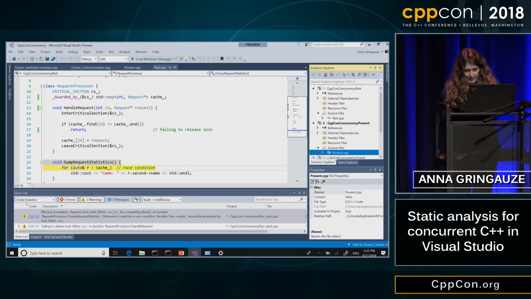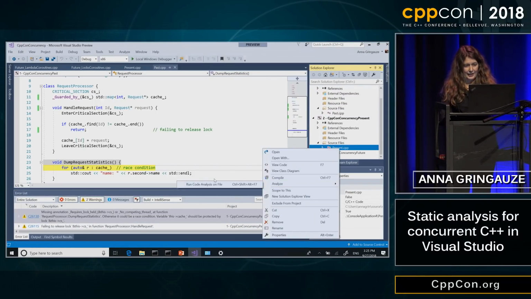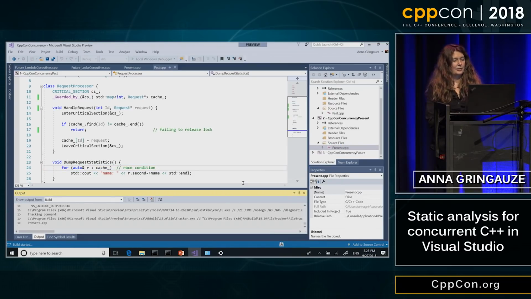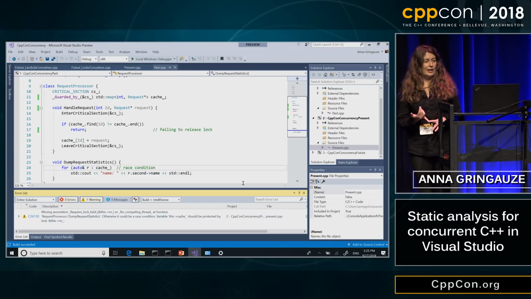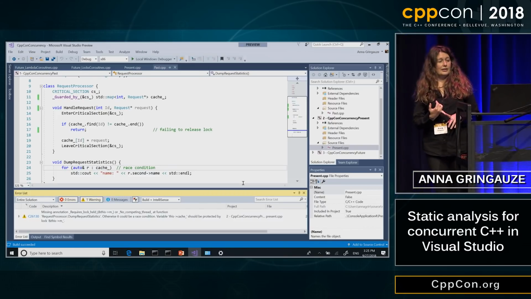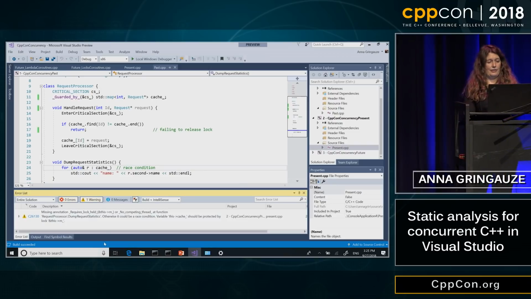So now I'll go to the present, and let's see if we can run static analysis on the file, and see if this example generates any warnings. As expected, it only generates one warning. There is no problem in the first case. We always release a lock. The second still has a race condition.